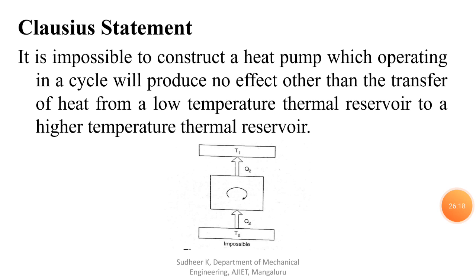These two laws are very important because the thermodynamic laws give you the direction and condition of energy. Whatever work input is required in order to convert, that direction is very important, and the conditions too, otherwise you cannot construct a heat pump in the case of the Clausius statement.